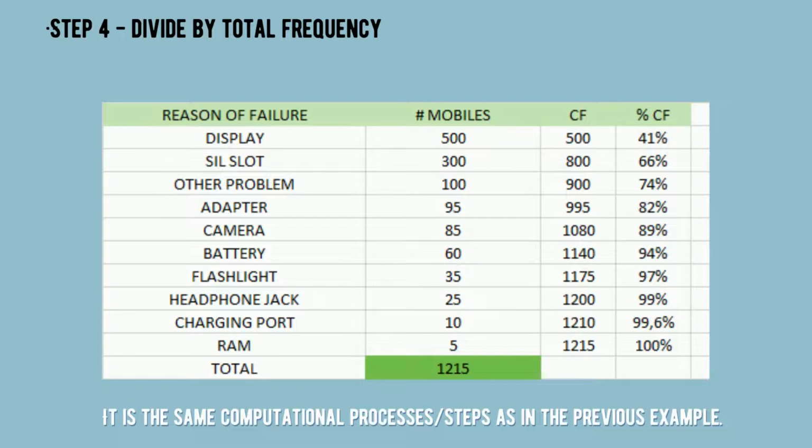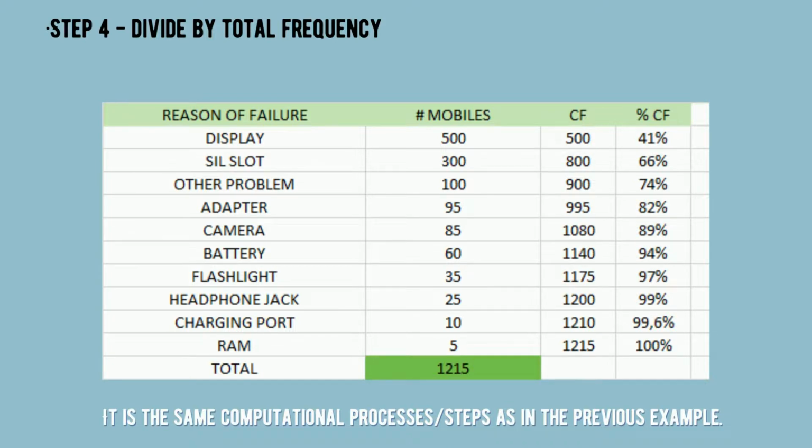And 800 divide 1,215 is equal to 66%. And then 900 divide 1,215 is equal to 74%. 995 divide 1,215 is equal to 82%. Hanggang sa umabot na nga sa 100%.